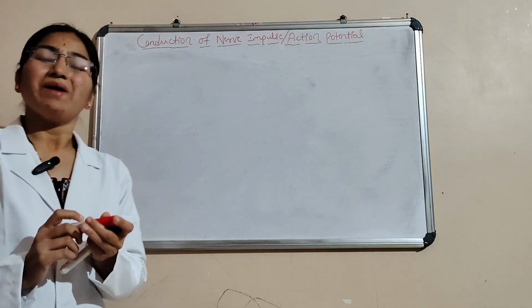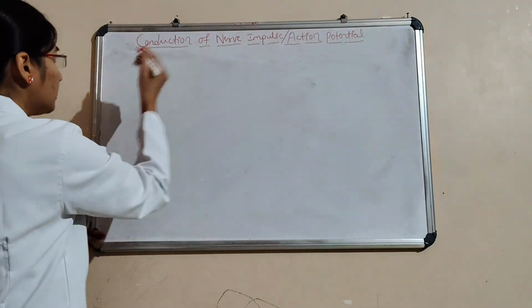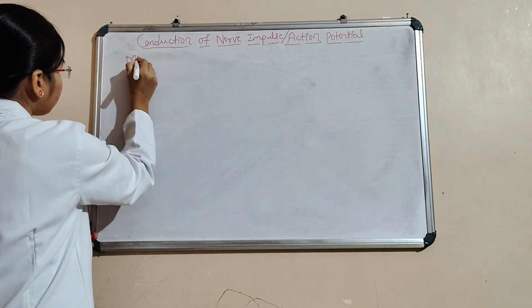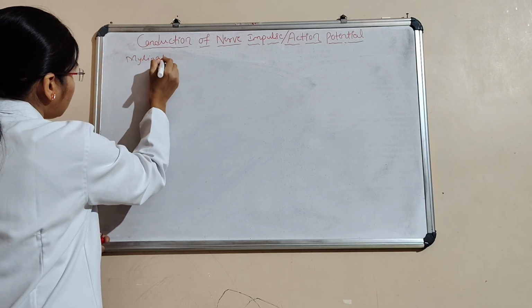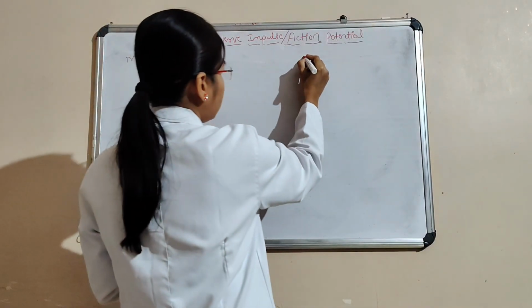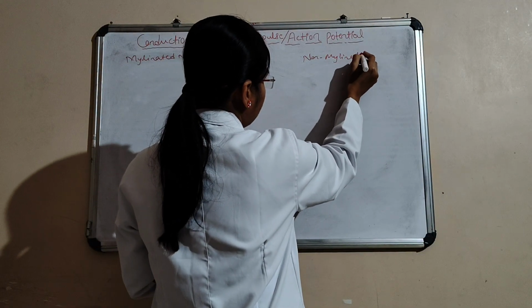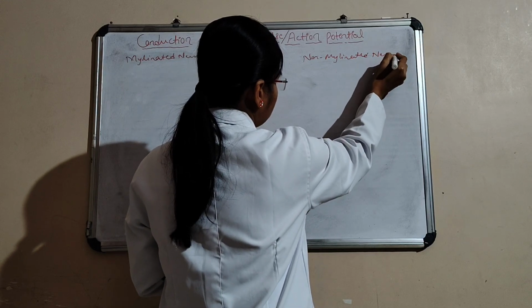Here we'll see what happens in myelinated neurons and what happens in non-myelinated neurons. Here is a myelinated neuron, and then a non-myelinated neuron.